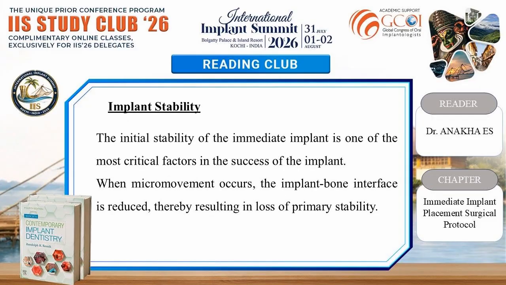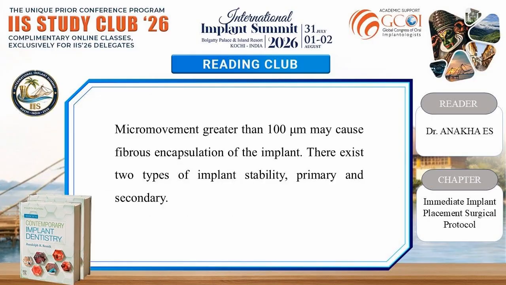Implant stability. The initial stability of the immediate implant is one of the most critical factors in the success of the implant. When micromovement occurs, the implant bone interface is reduced, thereby resulting in loss of primary stability. Micromovement greater than 100 micrometers may cause fibrous encapsulation of the implant. There exist two types of implant stability, primary and secondary.